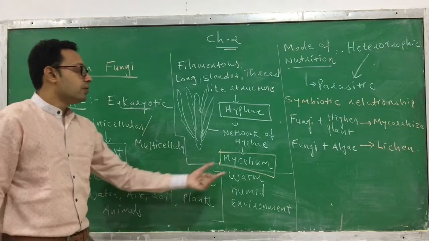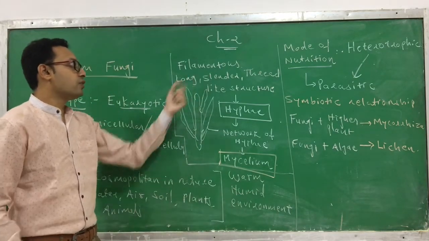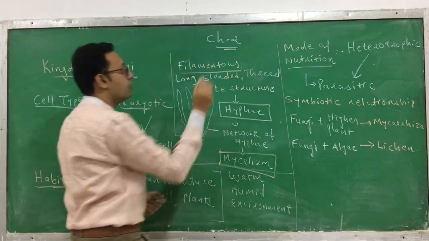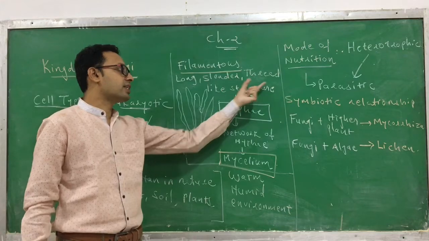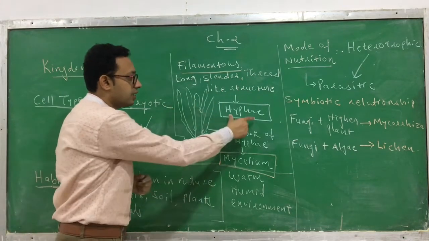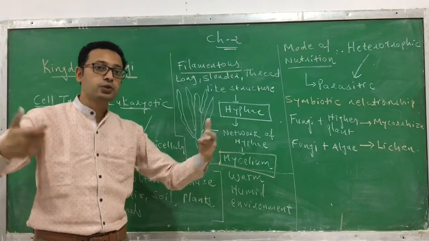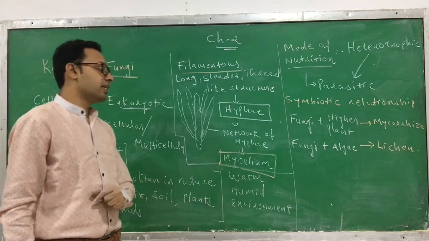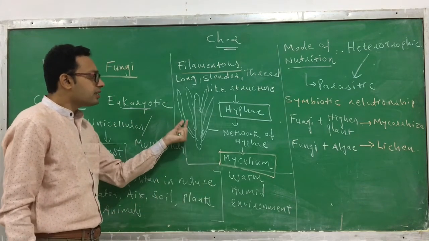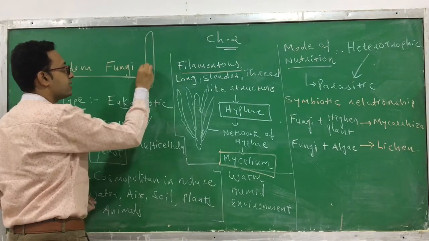So again, to repeat, the structure of multicellular fungi is filamentous. It consists of long, slender, thread-like structures; a single one is called a hypha. But when they are arranged in a network, a group, it is called a mycelium. I am just drawing one, a hypha, for your easy understanding.